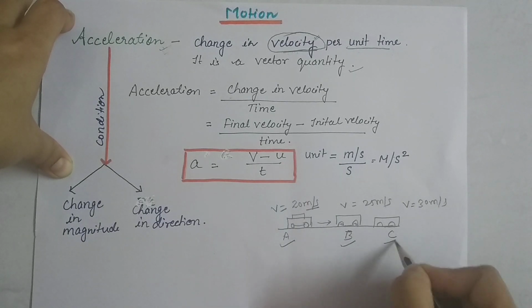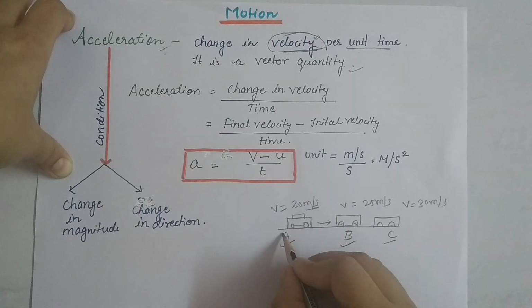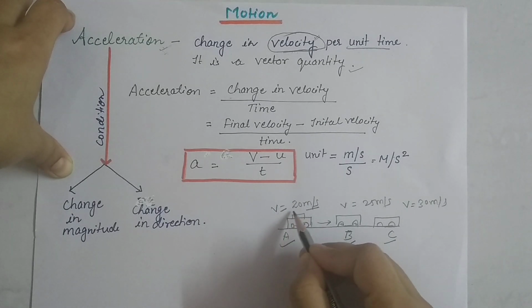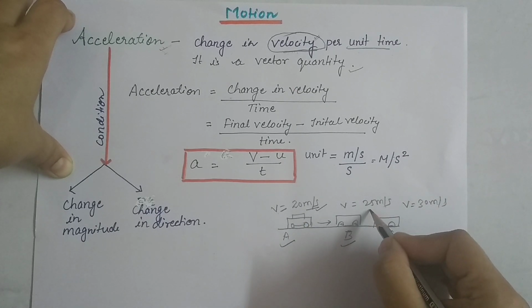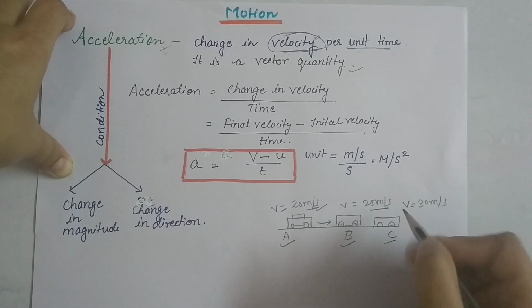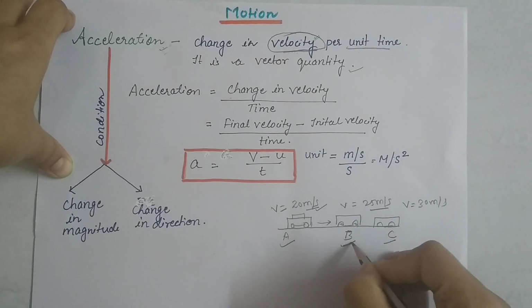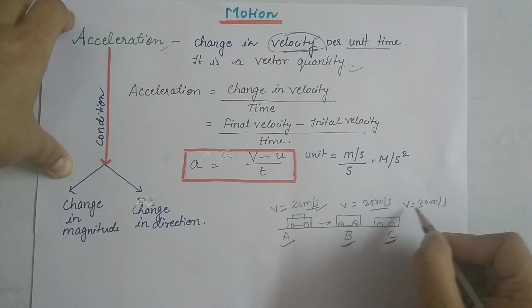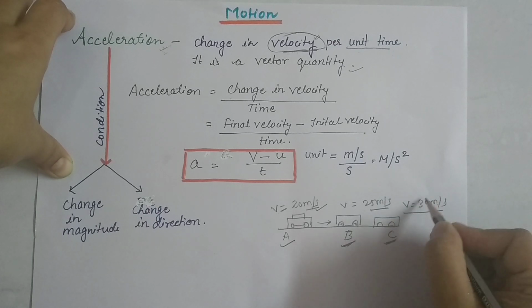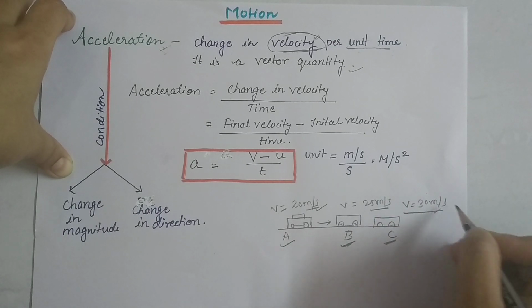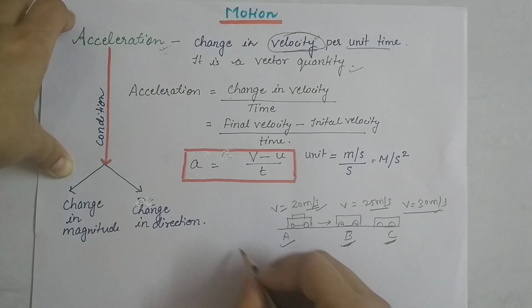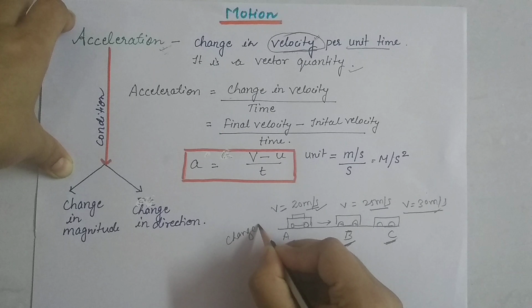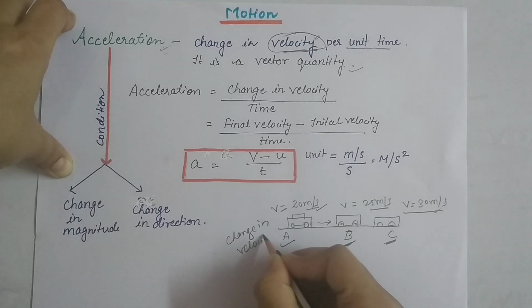Here, when the car started, the velocity was 20 meter per second. Then the velocity changed to 25 meter per second when we measured it at point B, and at C we found the velocity changed to 30 meter per second. So there is a change in velocity.